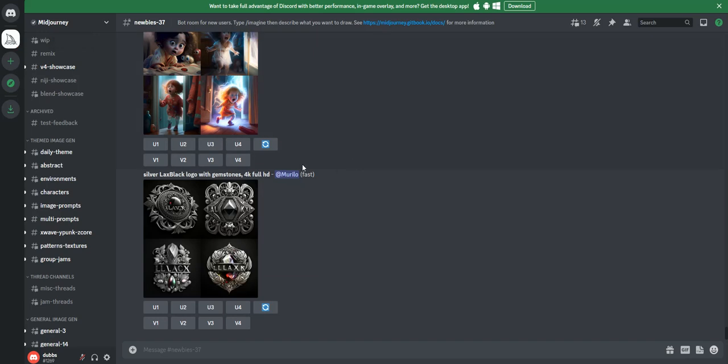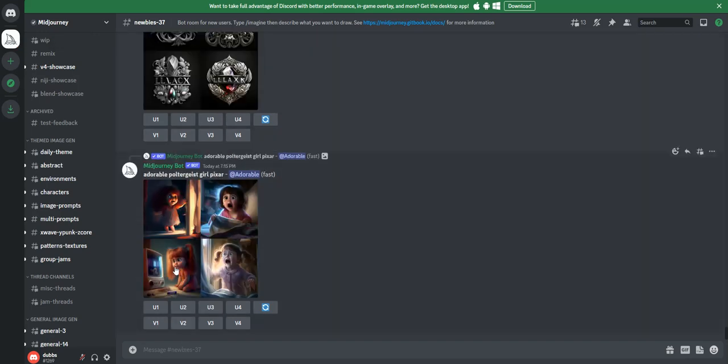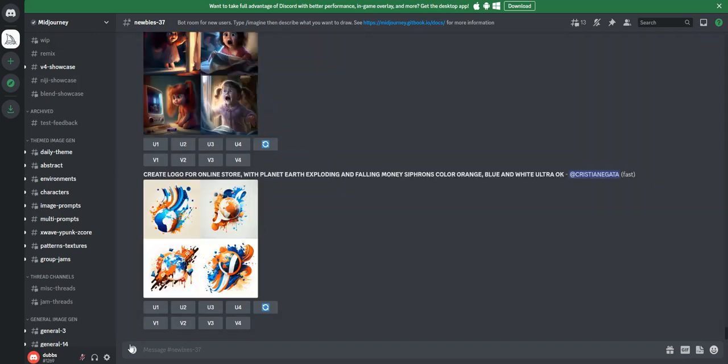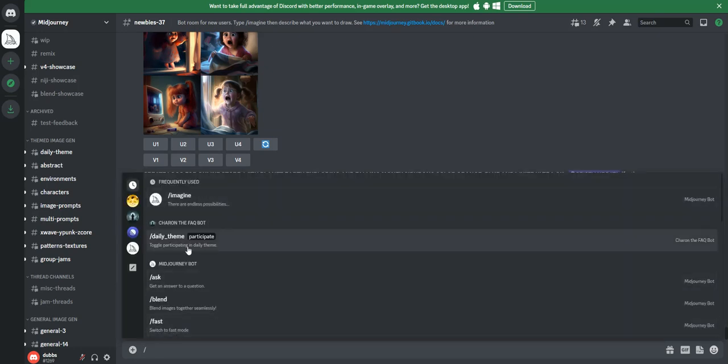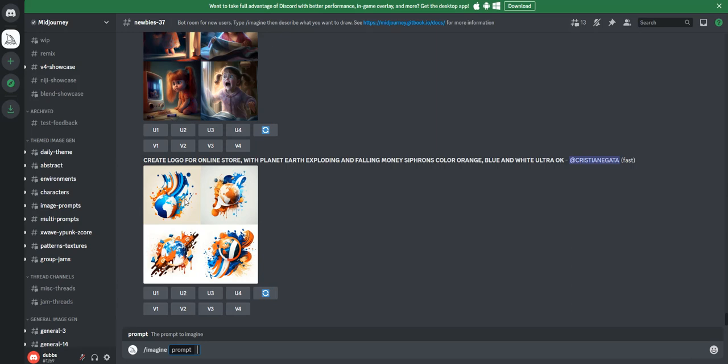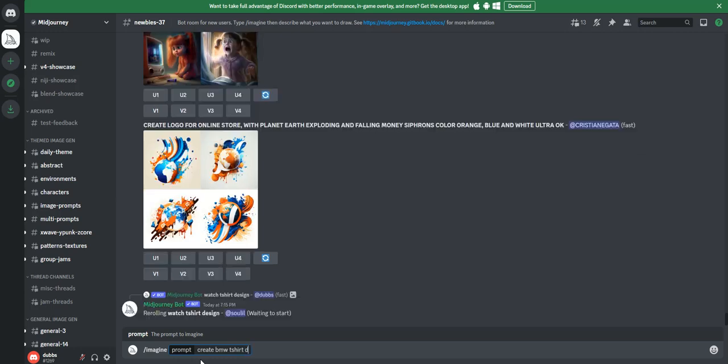So let's scroll down and see, there's a plus symbol right here. So I could click on the plus sign and I could hit slash command. And then what you want to do is go to imagine, just like that. It has a prompt. So create BMW, I don't know, t-shirt designs.